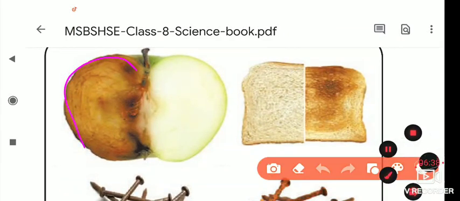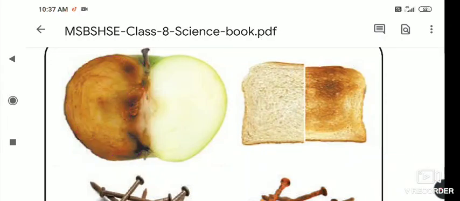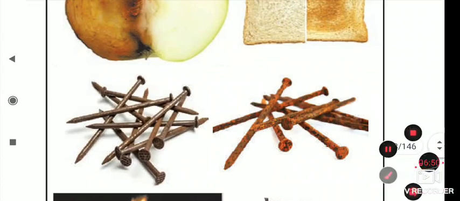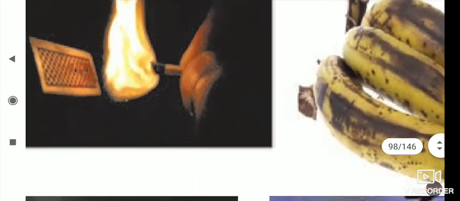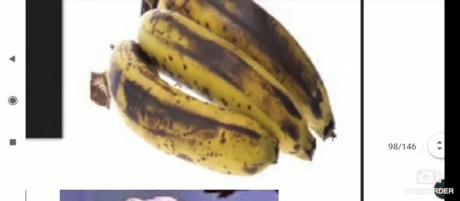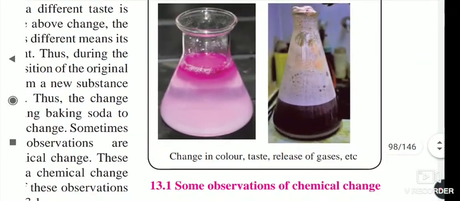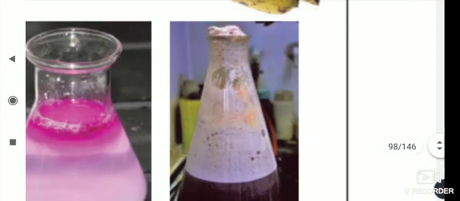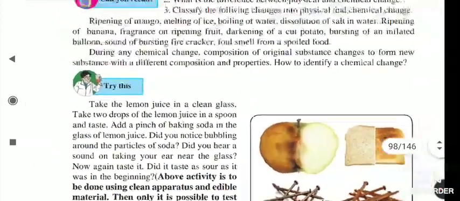Here, a change occurs when we cut an apple: after some time we see this type of layer. This is the burning of bread. Afterwards, see the rusting of nails, the burning of a matchstick, and the ripening of fruit. These are chemical changes. And here there is a change in color and taste, and a gas is released. So the color was changed, and here you can see the gas is releasing. In this way, these are chemical changes.